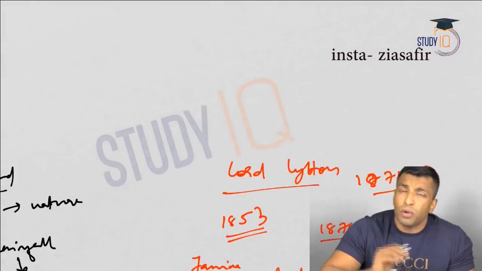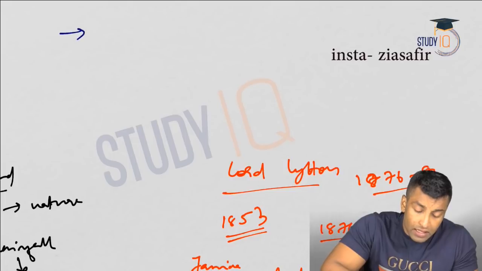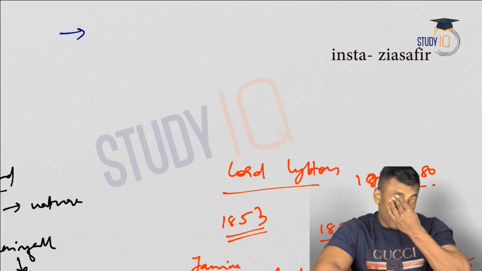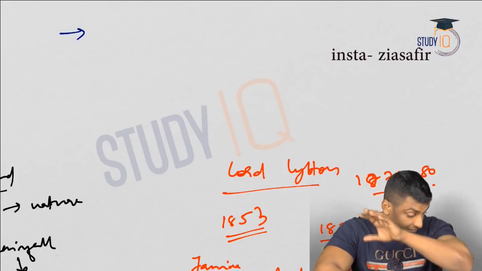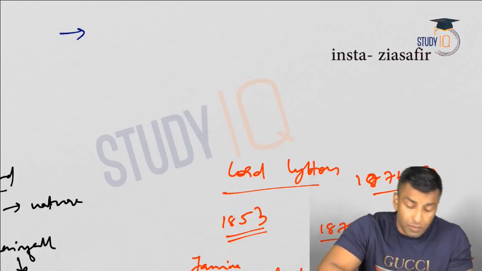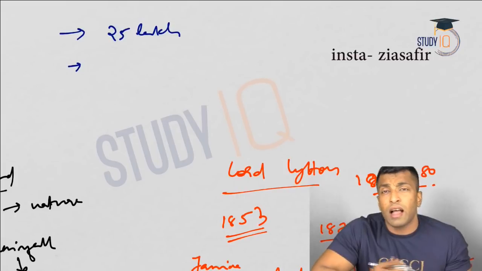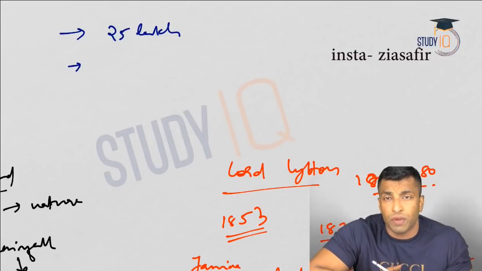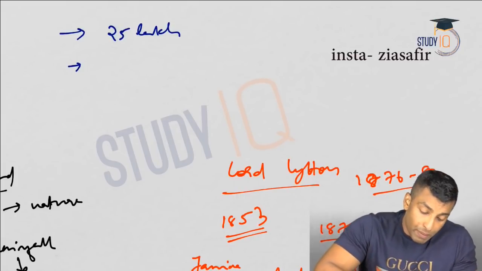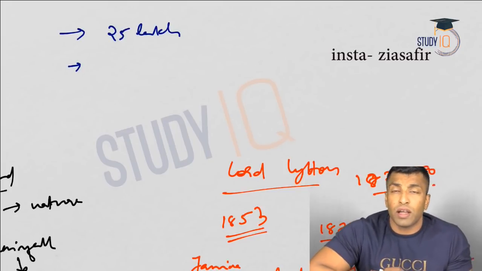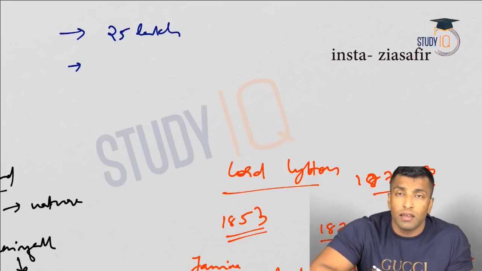Okay, now you can see it was in central part of India. It was very much affected in central part of India. Around 25 lakh people perished, and lakhs of animals also died in this famine. But more than this famine, the government behavior is what angered and annoyed the nationalists.